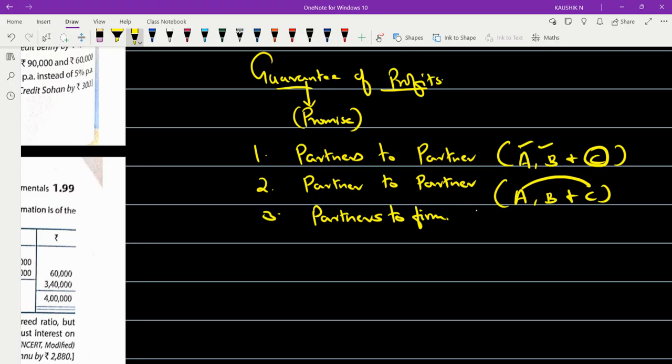Partners to firm: A, B, and C together are giving it to the firm called ABC and Co. Now these three together are giving some promise to the firm ABC and Co. That is, you will never get less than some amount as a profit. That promise you're going to make up. That is what we call guarantee of profits.